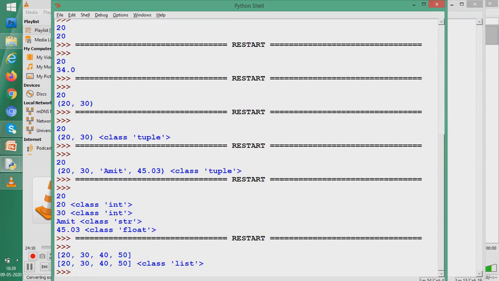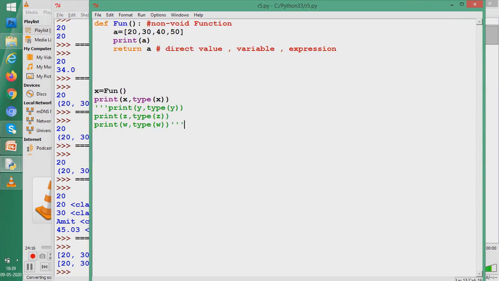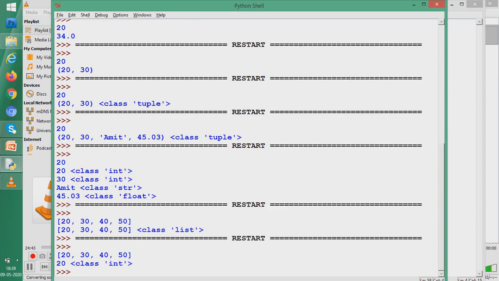See, 20, 30, 40, 50, again 20, 30, 40, 50, and class is list. So this line shows us that we have returned the same list which A had, and the type of X here is list. So you can return back a list. You can even return one item of a list. You can return say A[0]. Now I know that you understand 20 comes because we have used the 0th subscript. And what is its type? Let us see. A had 20, 30, 40, 50, but we returned only 20, and 20 is of integer type. So X becomes of integer type.